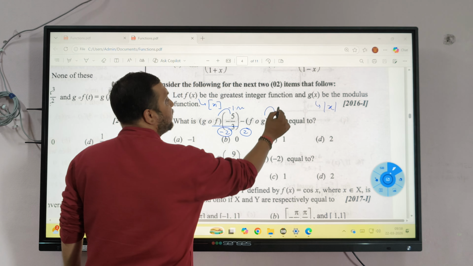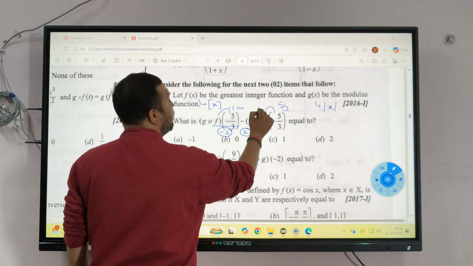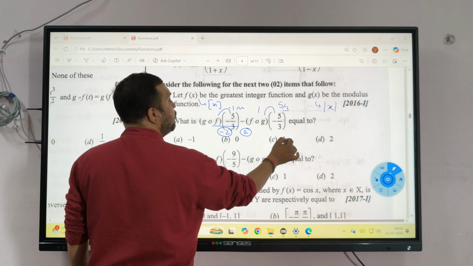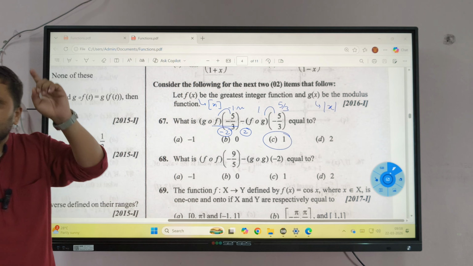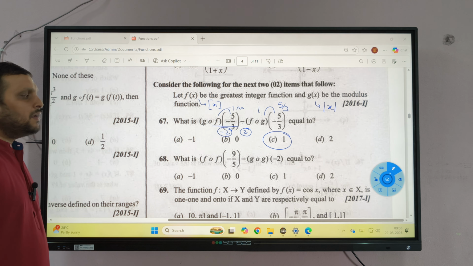G of minus 5 by 3 will be plus 5 by 3. And f of 1 point something something will be 1. 2 minus 1 equal to? Understood? Clear? Do the next part.